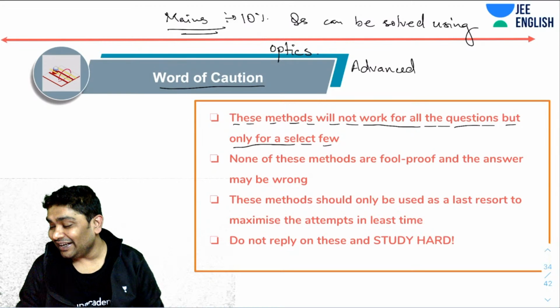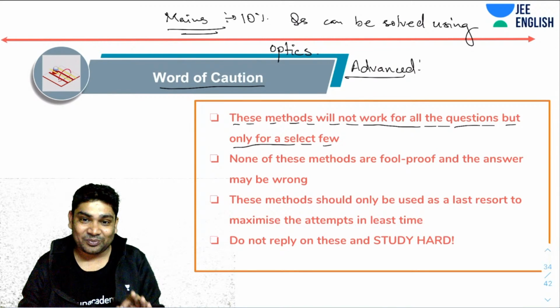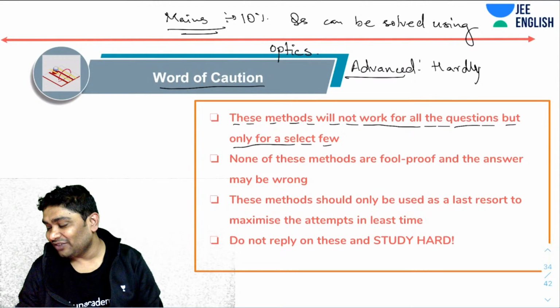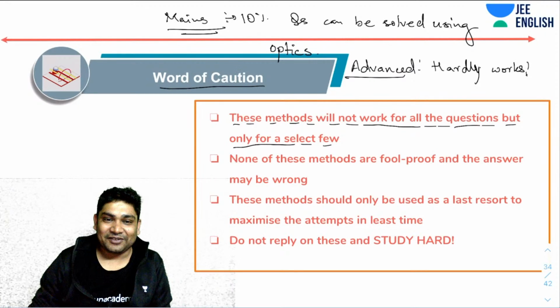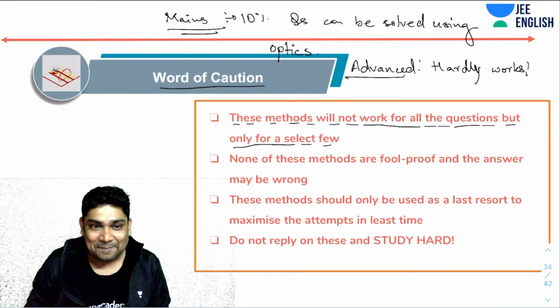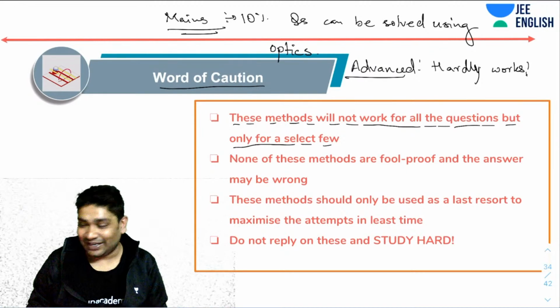Advanced designs their options after putting a lot of thought. Hardly any of these will work in advance. So for advance, if you are trying to use these tricks, trust me, it is better not to even try. You'll just end up wasting a lot of time.